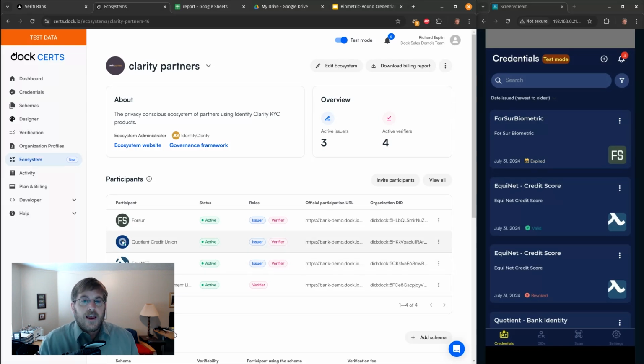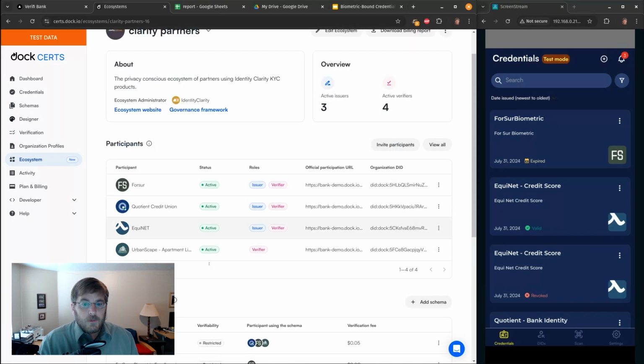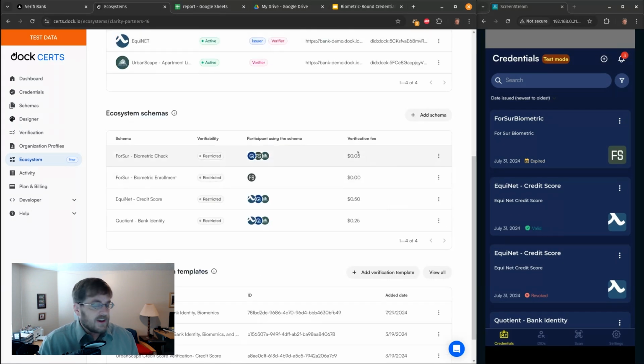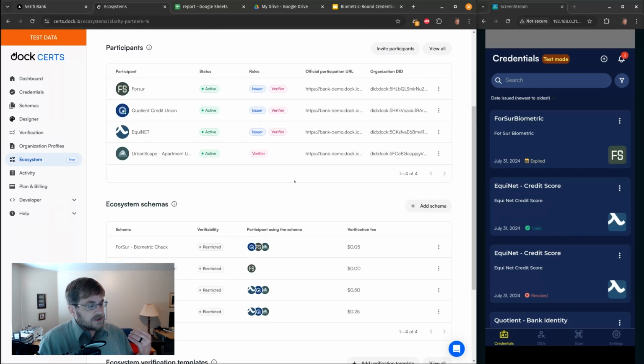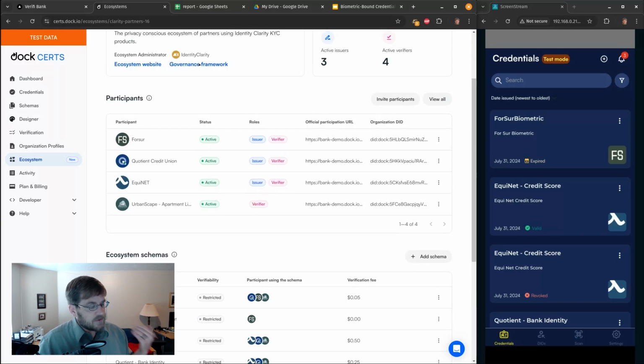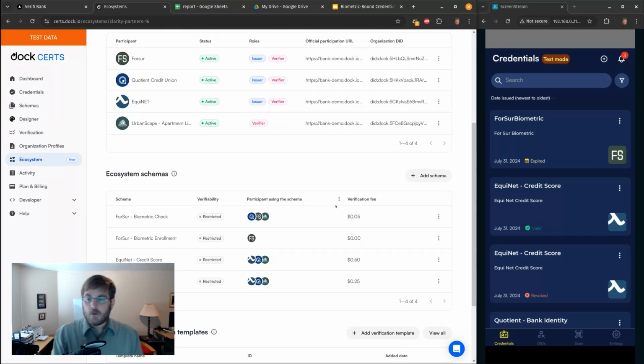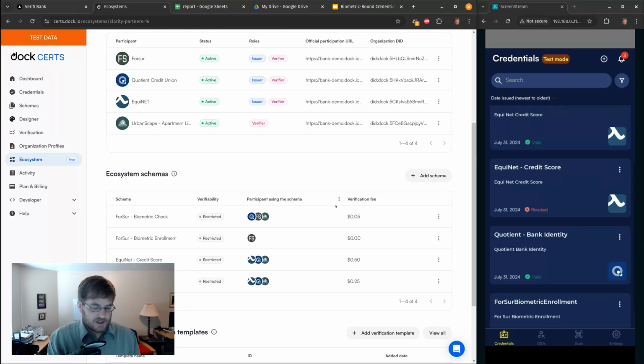And in this interface, we have the different participants Ewan talked about, and we can assign a verification fee for each of the schemas that we want to be charged in the ecosystem. So the ecosystem administrator can decide who joins the ecosystem, and when they join, you've signed up to that governance framework, which includes that I'm going to pay the fee for credentials, and then the ecosystem administrator can send out the bill later.